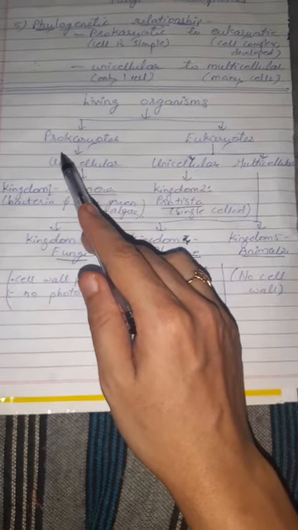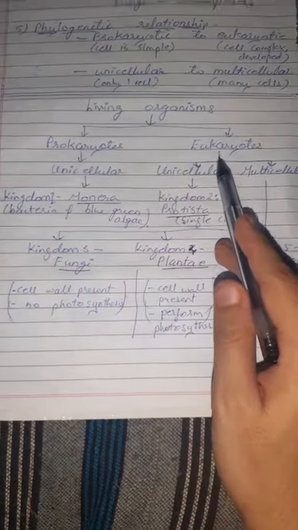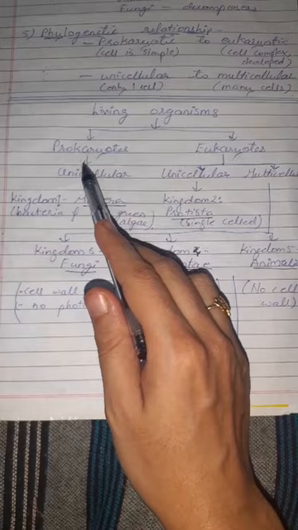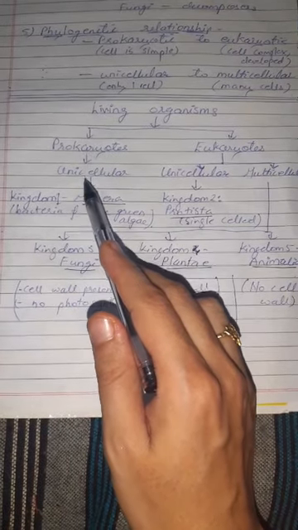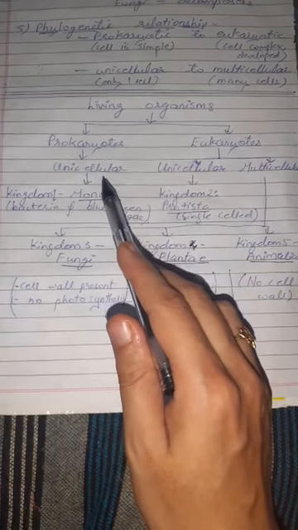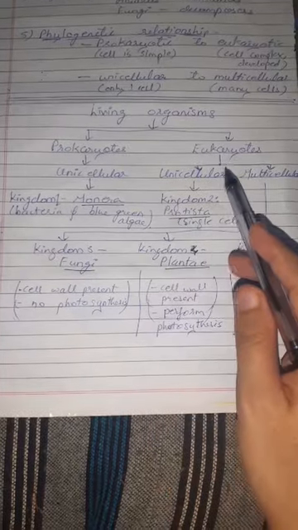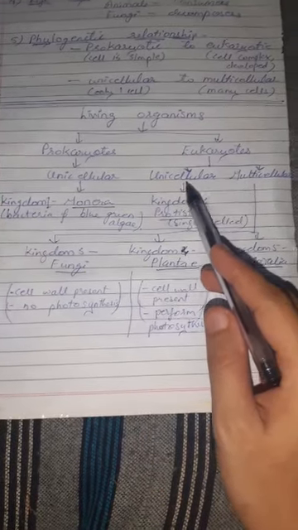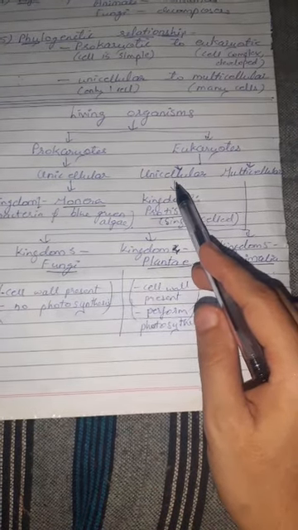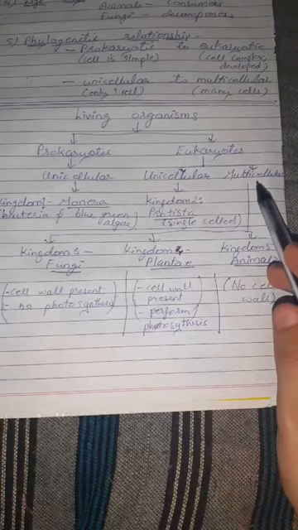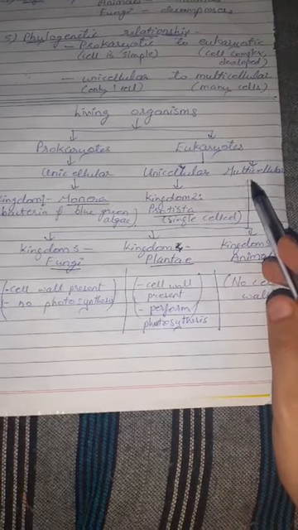First, he divided all living organisms into 2 major groups, that is prokaryotes and eukaryotes. Prokaryotic organisms are unicellular, made from a single cell, and eukaryotic organisms are either made from one cell or they are multicellular, made from many cells.